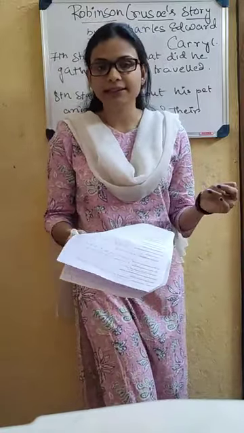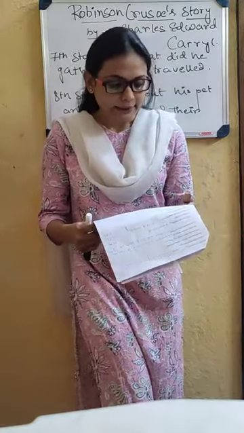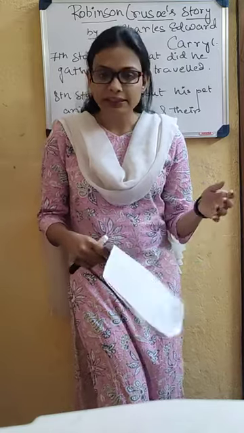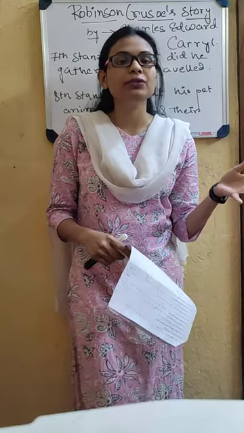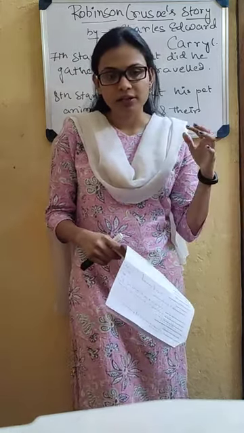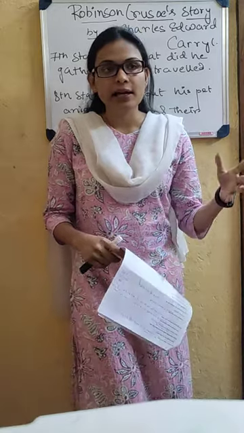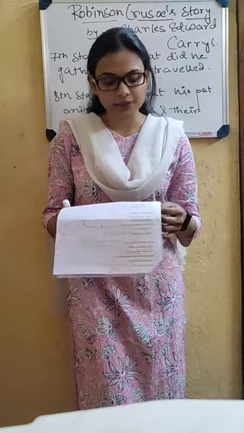So in this video, as I told, I'm going to finish the rest of the poem, that is Robinson Crusoe story by Charles Edward Currie. So let us start with the seventh stanza. I hope you remember the poem Robinson Crusoe. He was stuck on a deserted island, and we'll get all the details about what he did, what he ate on that deserted island in this poem. So let us start with the seventh stanza.